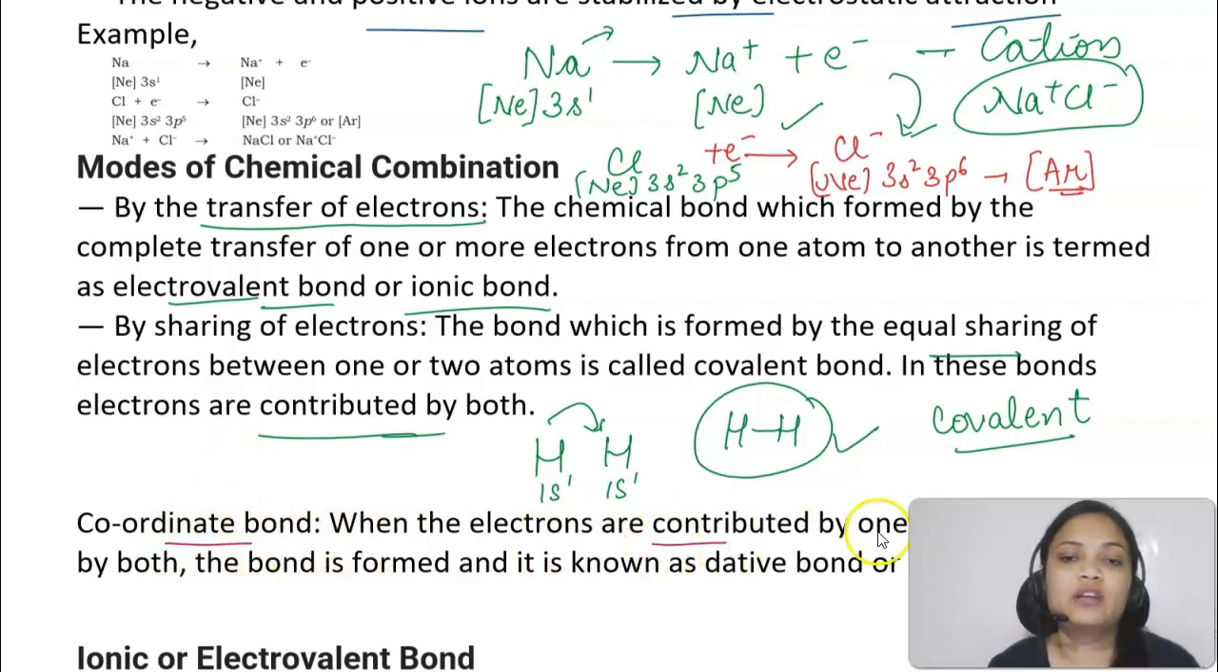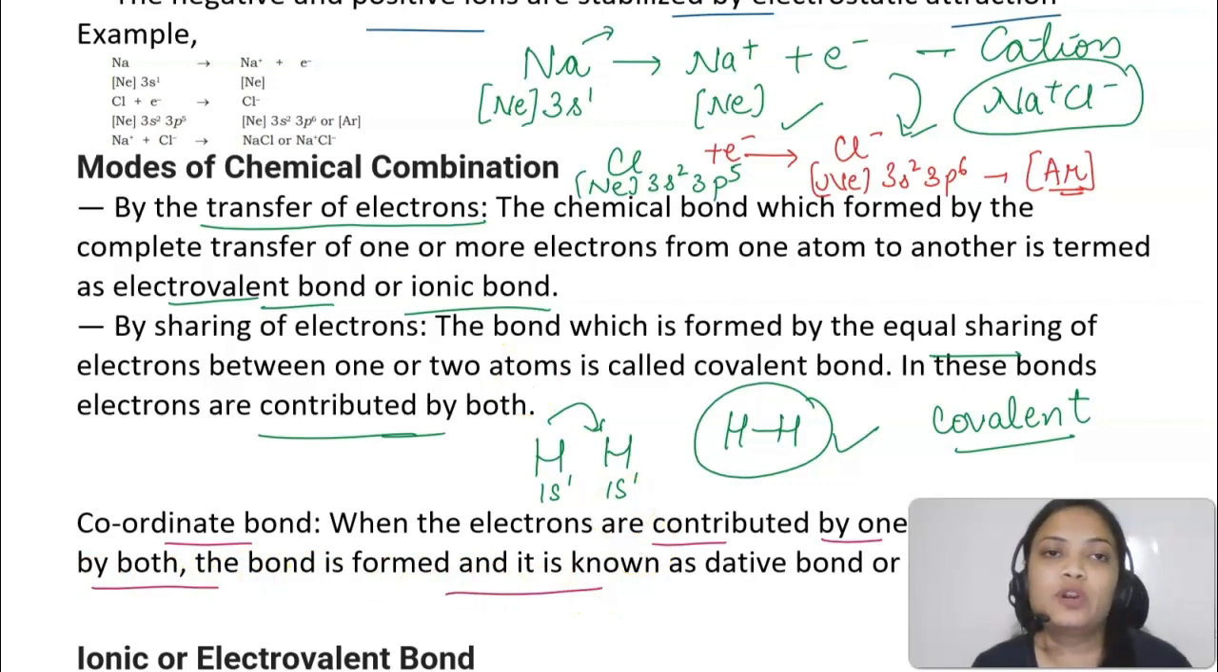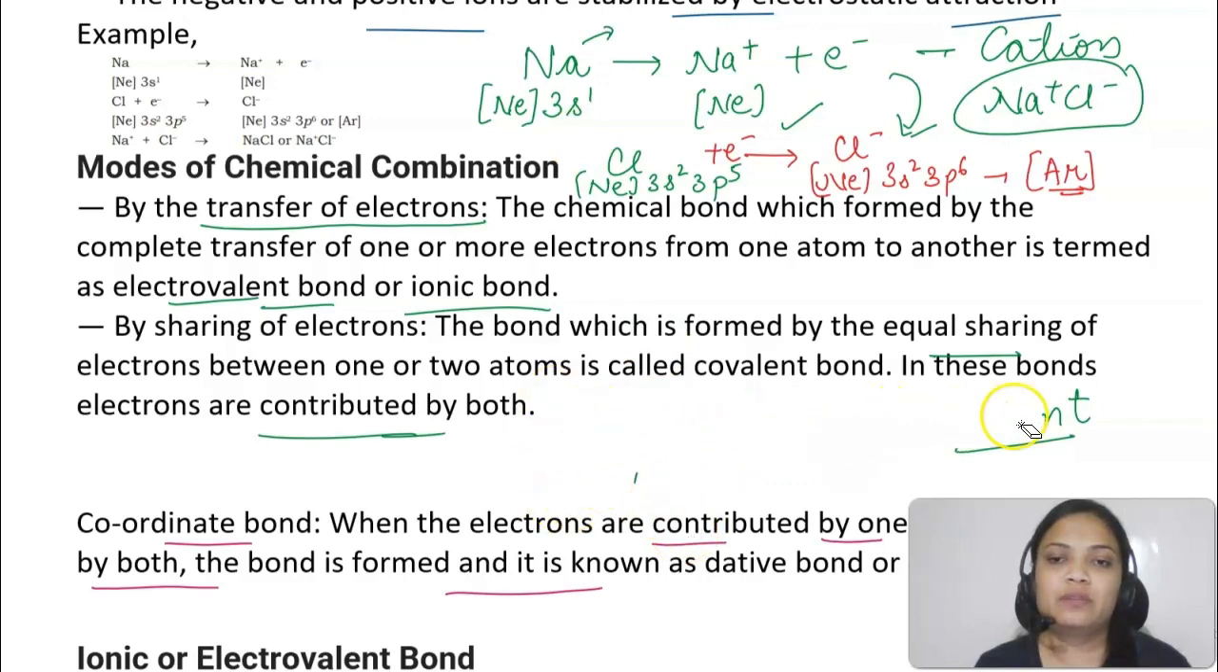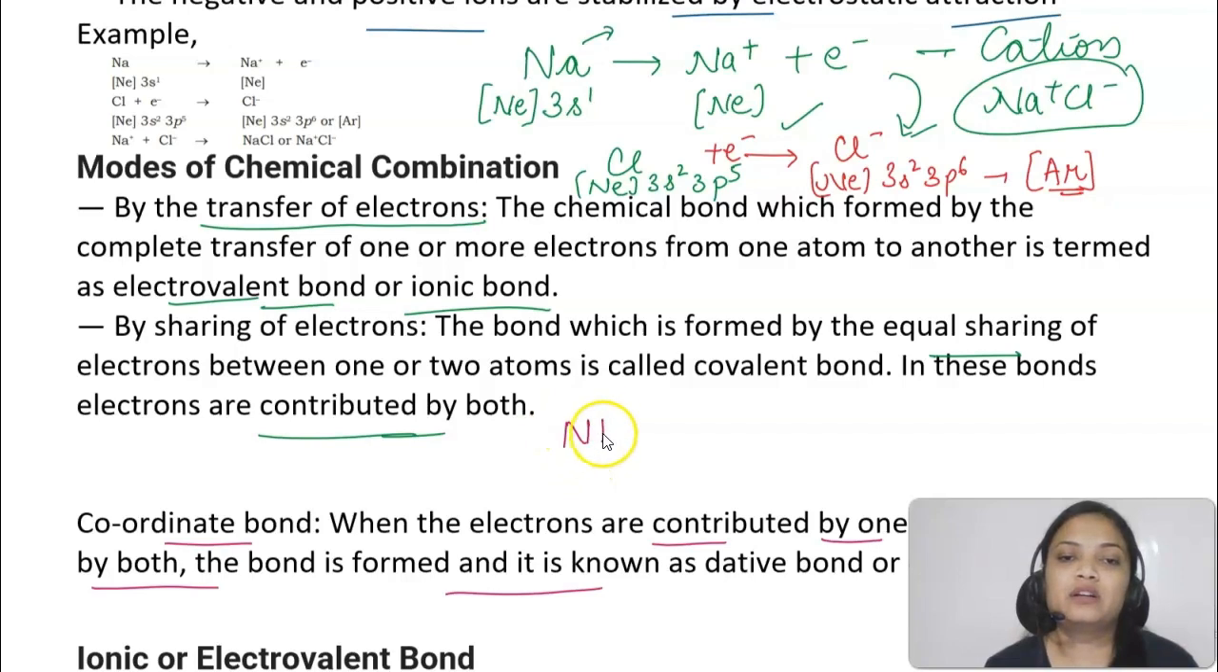When the electrons are contributed by one atom and shared by both, this is called a coordinate bond. Let me give you a very easy example that we will be discussing later on. There is a whole chapter called coordination compounds, which is based on coordinate bonding. So let's say I have a compound, ammonia, which has a lone pair of electrons on it. And there is H+.